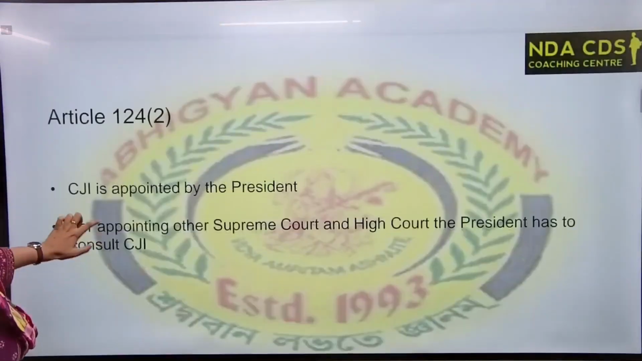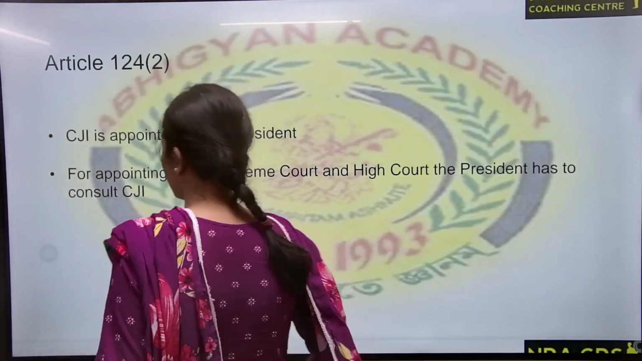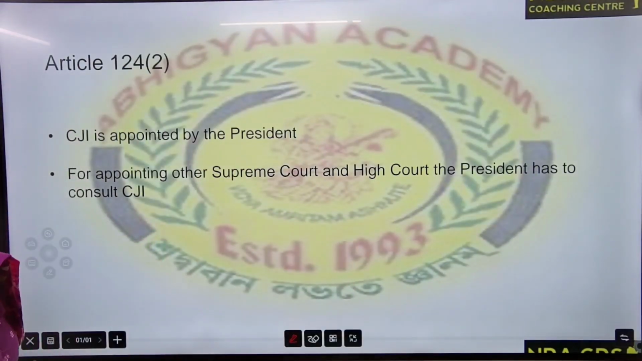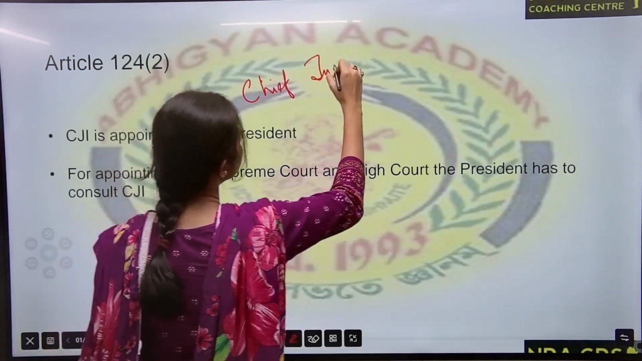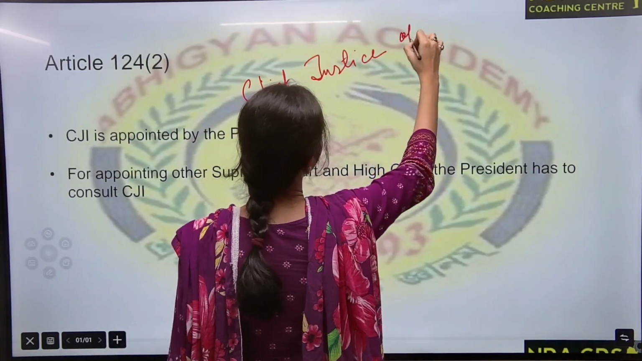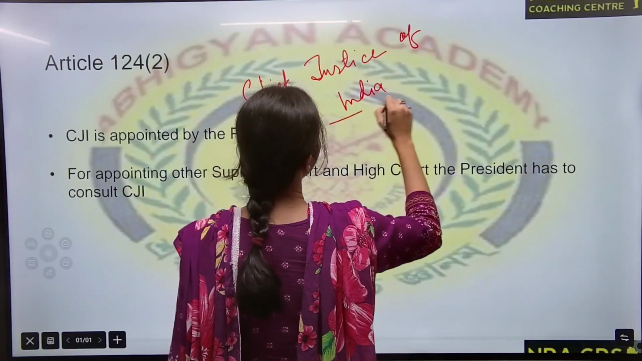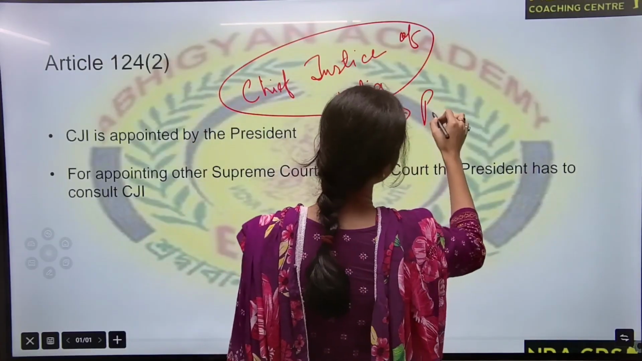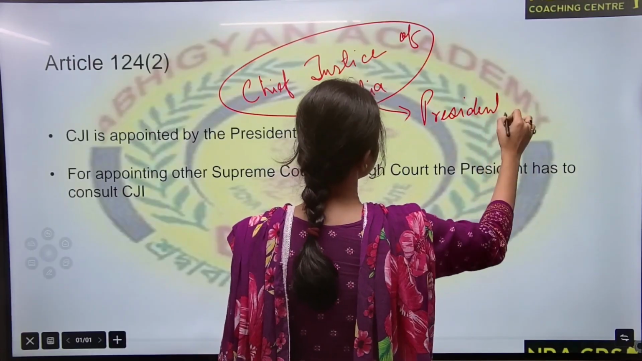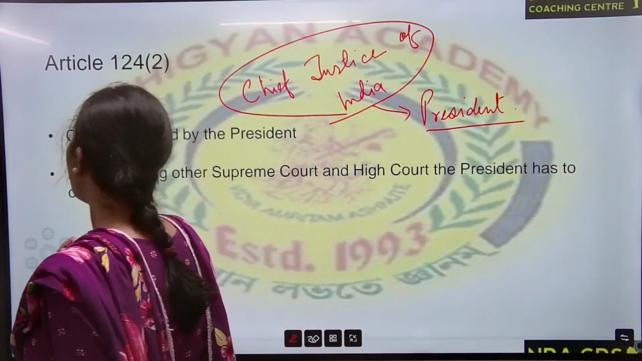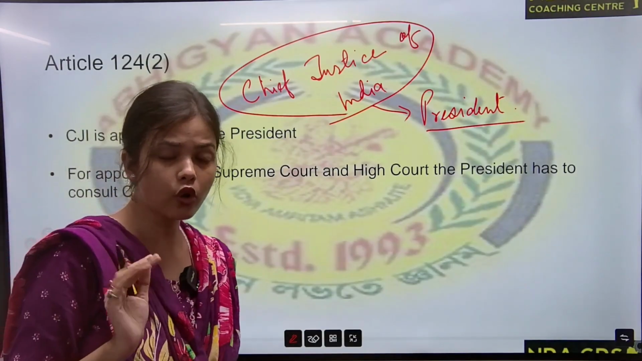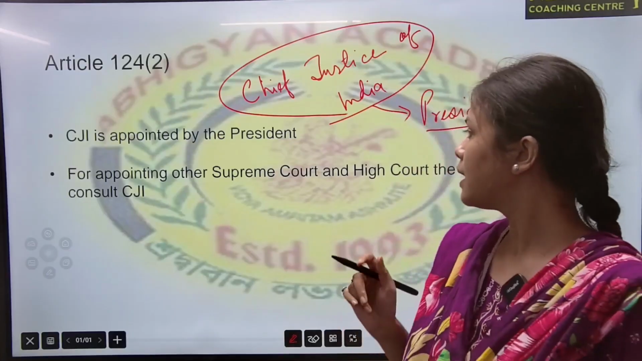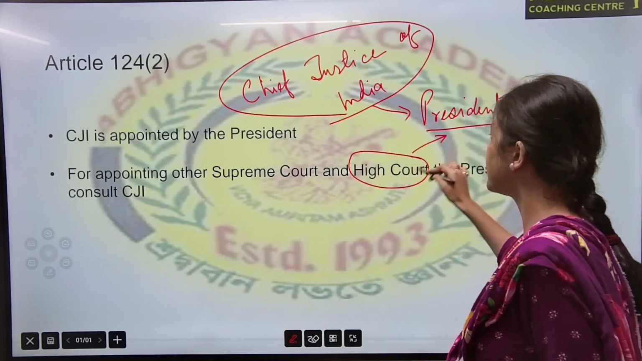Moving to the next slide. See this point. Article 124 clause 2 says the CJI, our Chief Justice of India. Who appoints the Chief Justice? It is the President. And who appoints the other judges of the Supreme Court and High Court? It is also the President. Please remember the point. In the case of High Court also, it is the President.